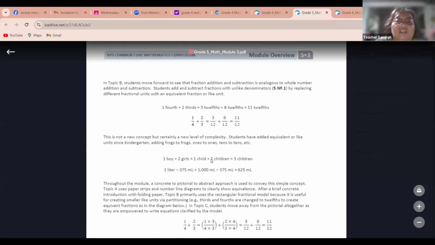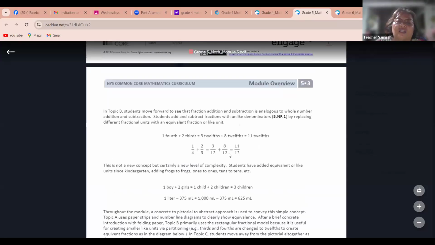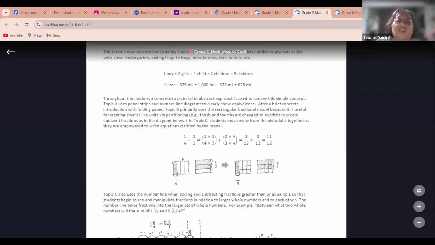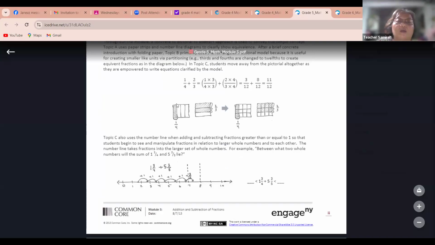Okay, look at this. What do you call this one? A fraction can also be said 1/3, 1/2, 1/4, right? 1/5, 1/6, 2/3, 3/12, 8/12, something like that. So this is how we represent the fraction.